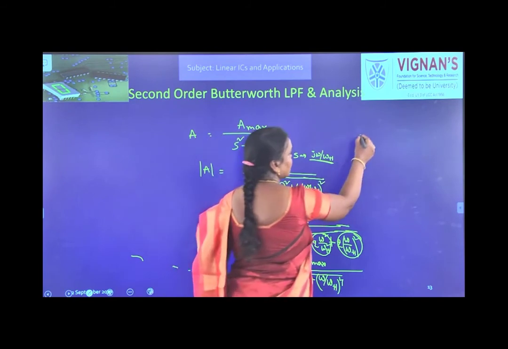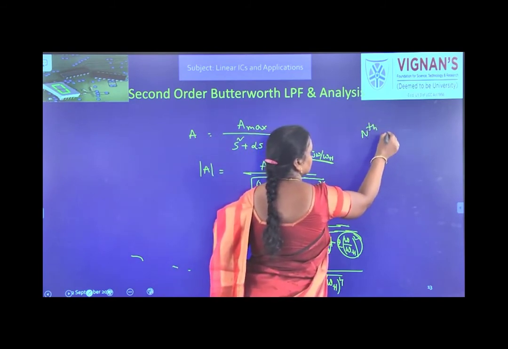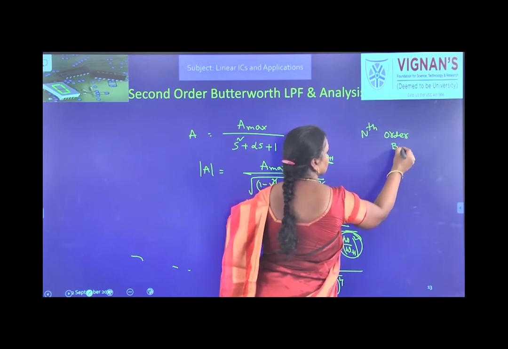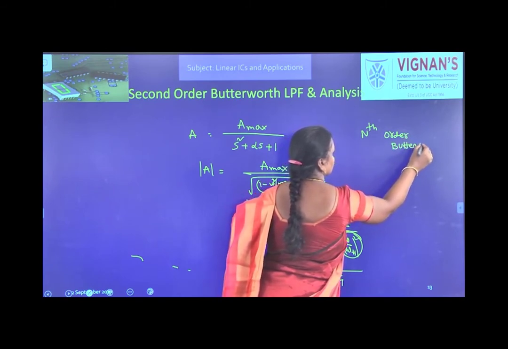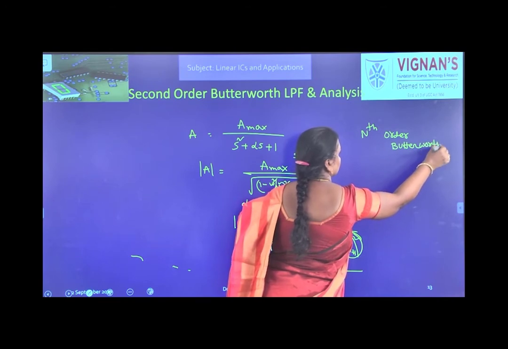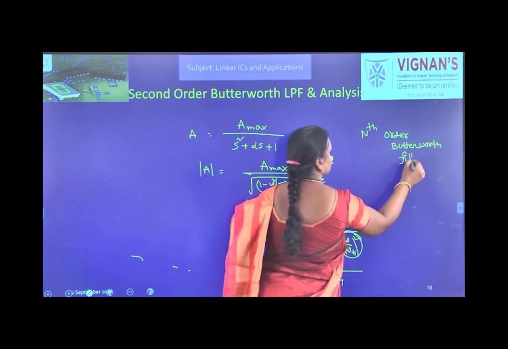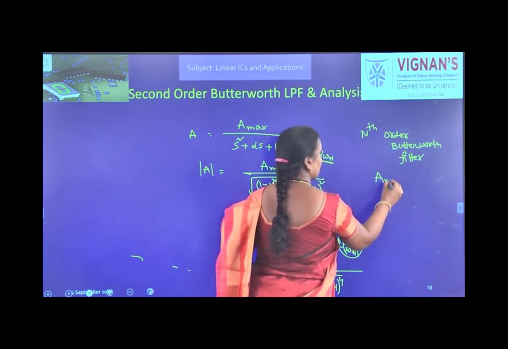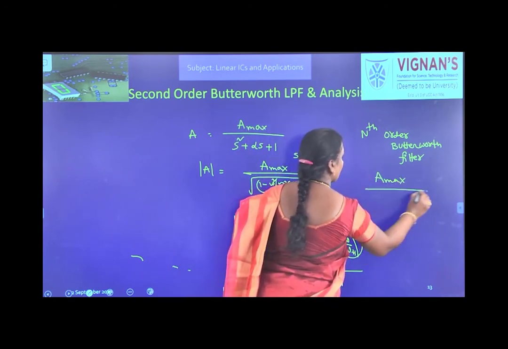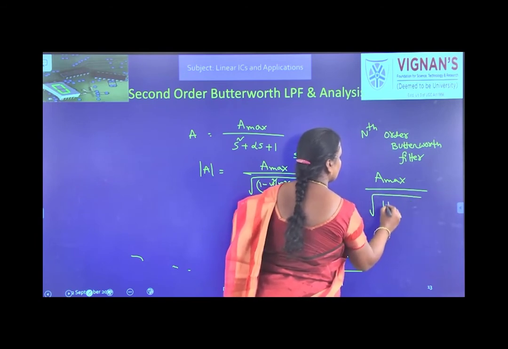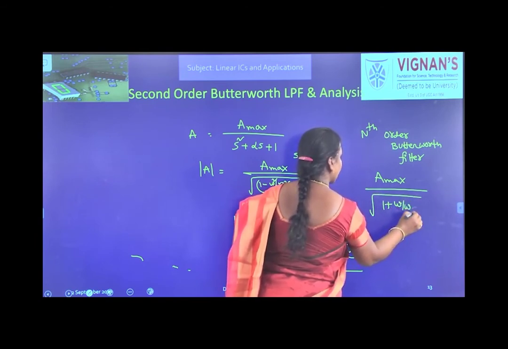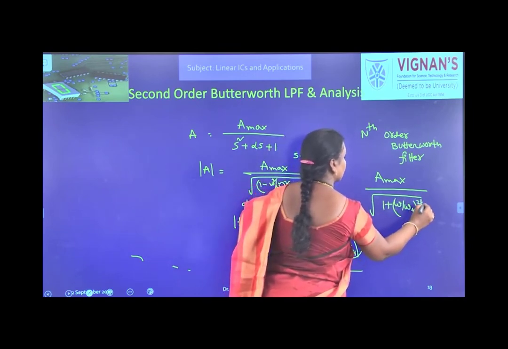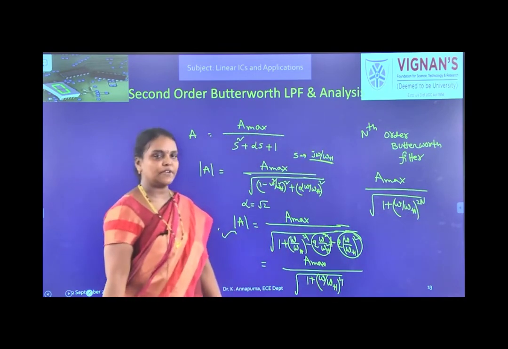So for nth order Butterworth filter, A max by square root of 1 plus (omega by omega h) whole to the power of 2n, where n is the order of the filter.